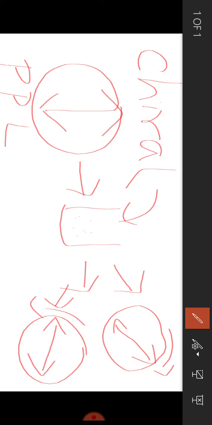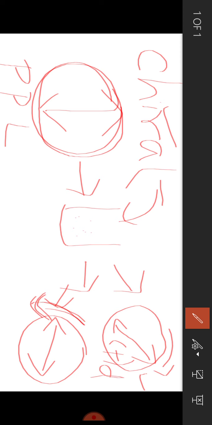If the chiral compound rotates the plane polarized light in the right direction, then such compounds will be considered as dextrorotatory, which can also be represented by a plus symbol. If the plane polarized light is rotated by the chiral compound to the left side, that is in the anti-clockwise direction, such compounds will be considered as levorotatory compounds, which is represented by a minus symbol.